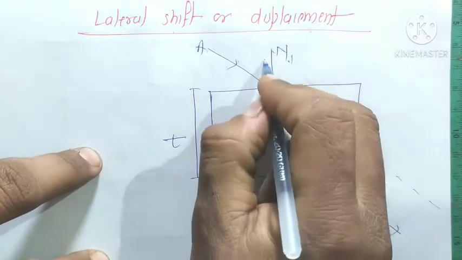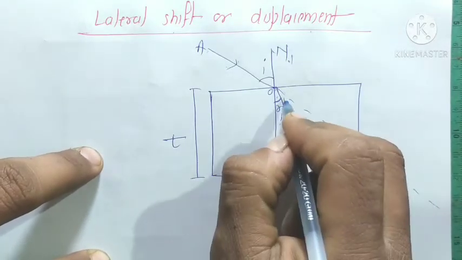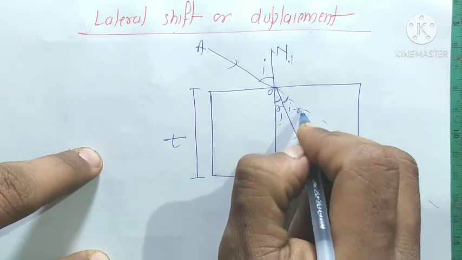Here this is the angle of incidence and this is the angle of refraction. We take R1 here, and this is R1. What about this angle? I minus R1.